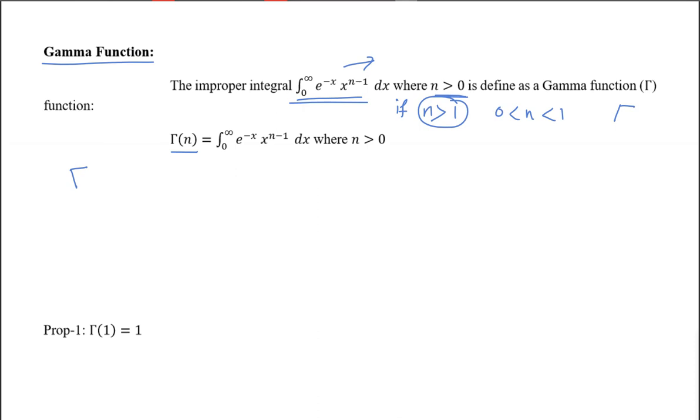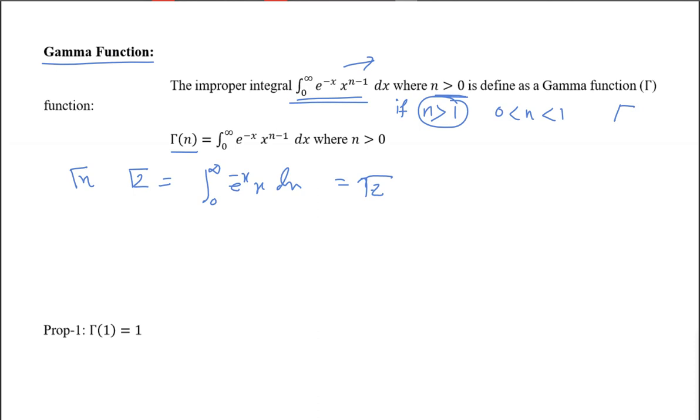Okay. So we defined gamma n. This is gamma n. If I ask you to find the value of gamma 2, you need to find the integral from 0 to infinity of e to the power minus x into x dx. If you are able to find this value, that will be the gamma 2 value. Like this, we can get the values. We're not going to integrate this. We'll have some properties first, so we'll study some properties.